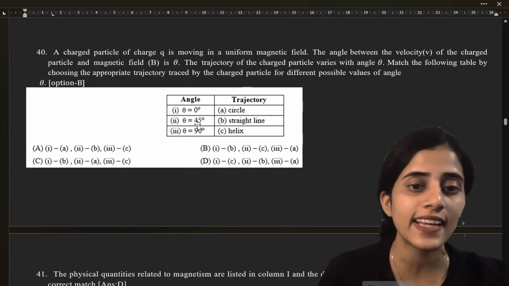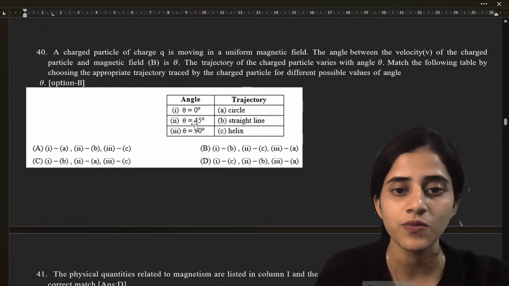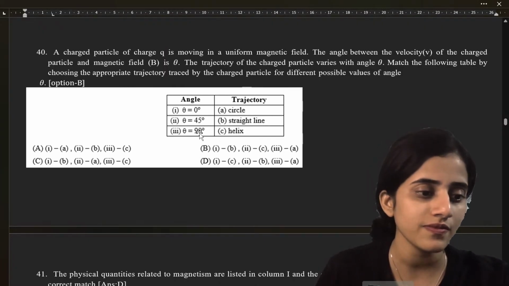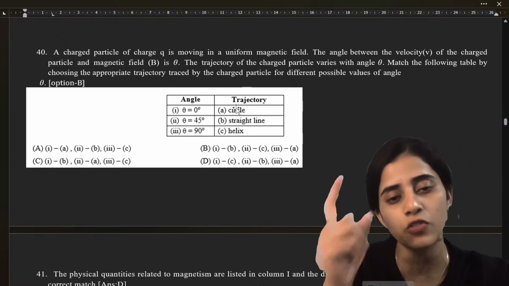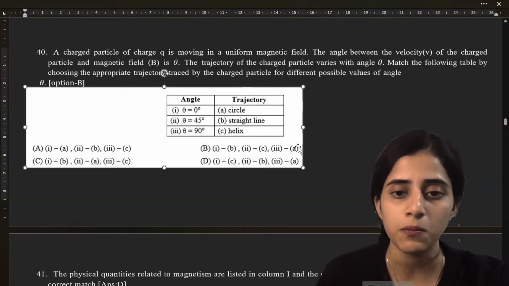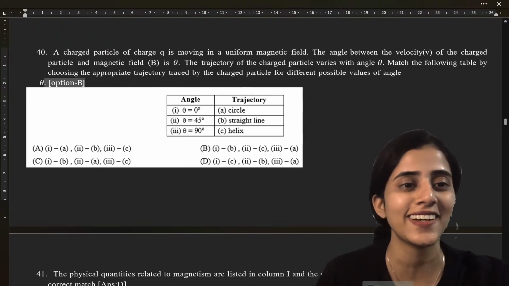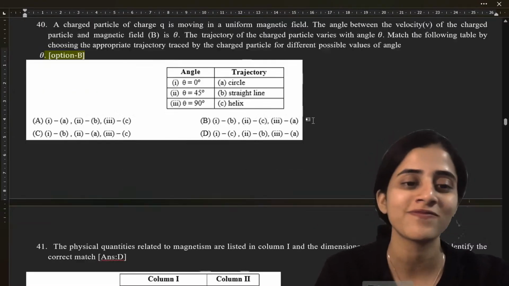Next, let's look at theta is 45. What will theta 45 be? Would it be a helix or a circle? Obviously, it's going to be a helix, and 90 degrees will be for a circle. So the answer is going to be option B. Okay, I can't highlight it there. Oh, I put the answer here. Okay, fine.